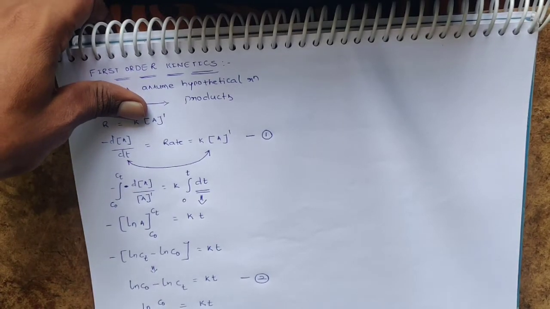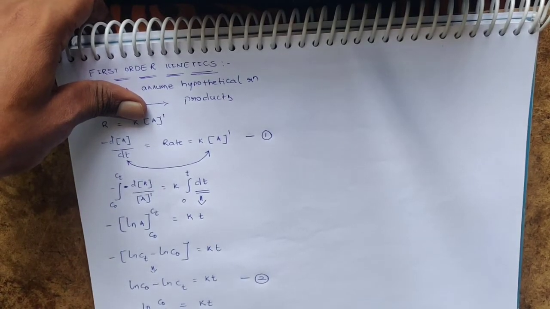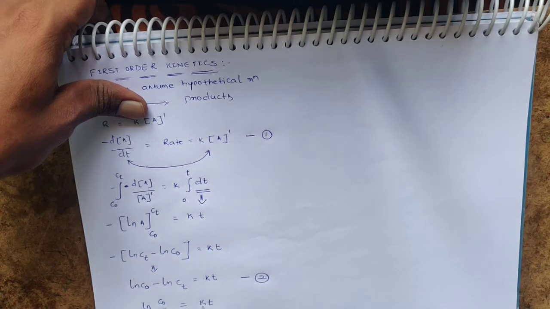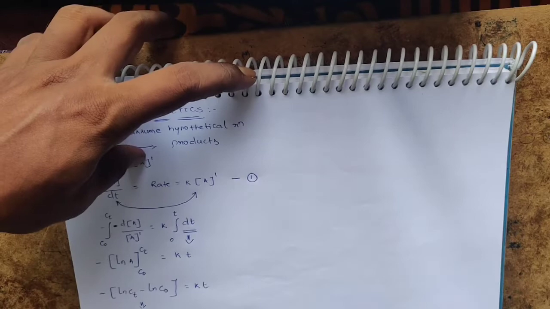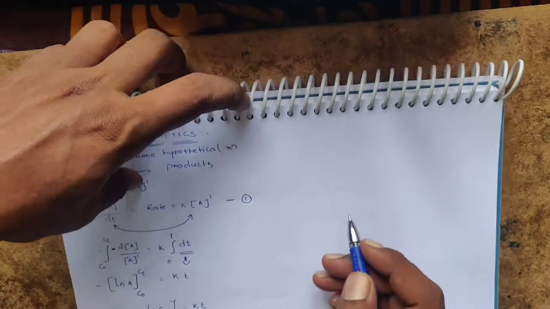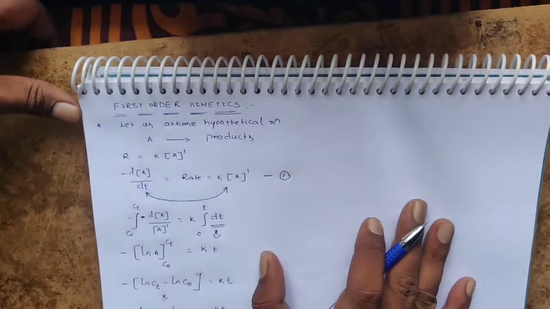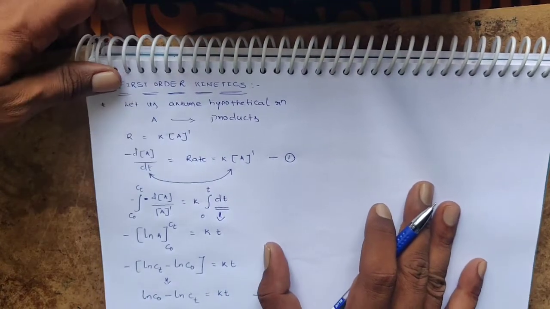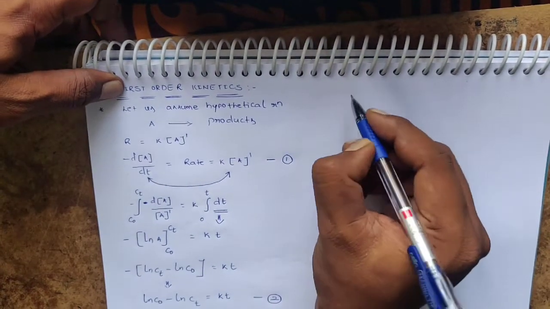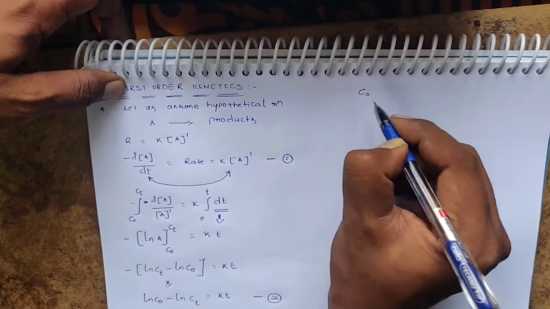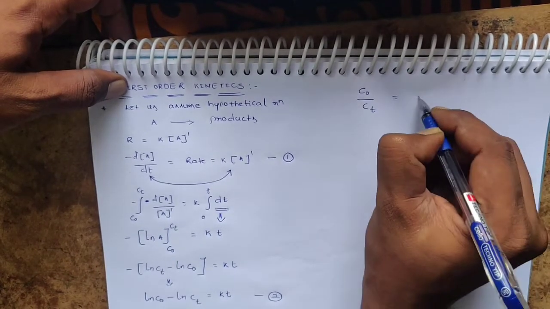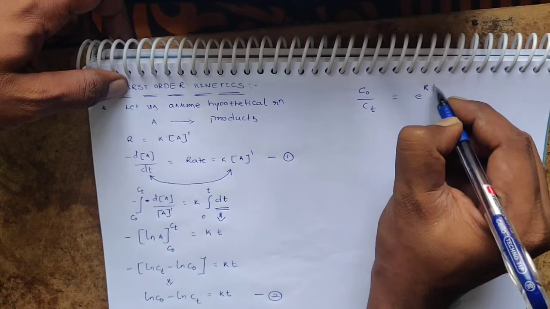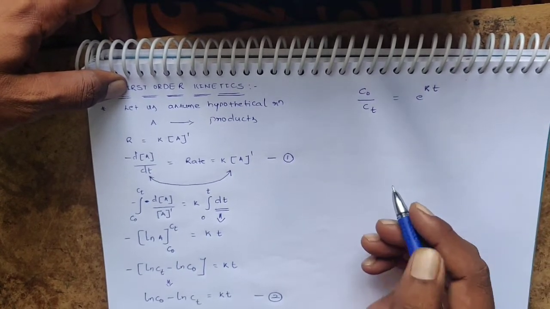Shall I bring ln to this side? If you bring ln to this side, it becomes base e for this kt. Therefore, C0 by Ct is equal to e power kt.